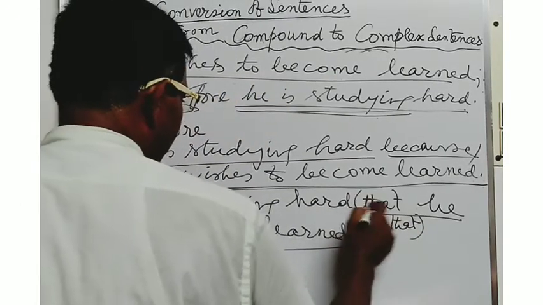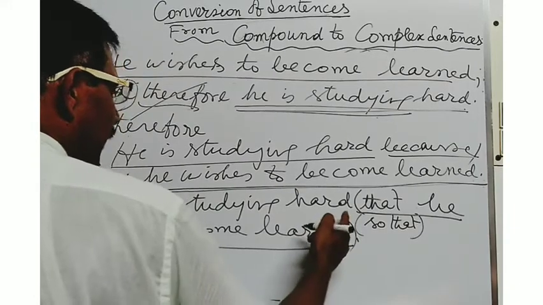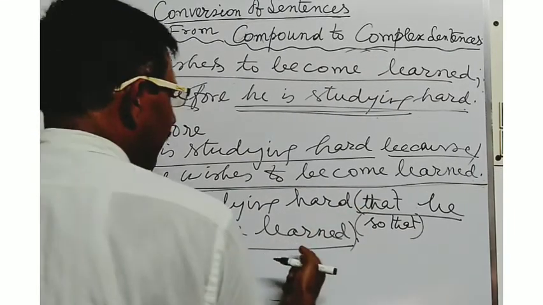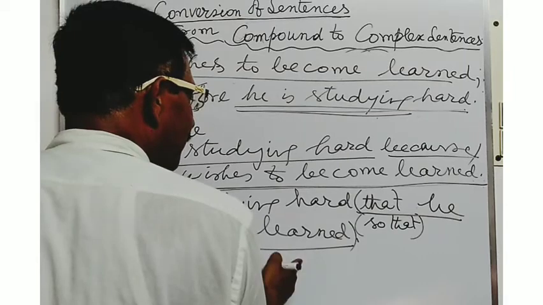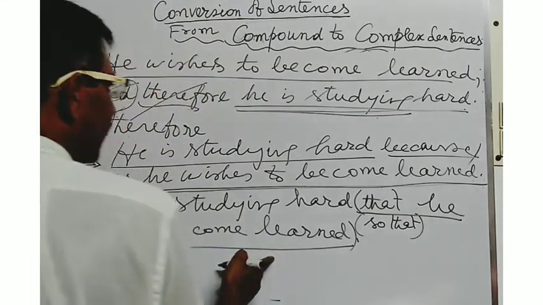This is a subordinating clause, and if you use such type of adverb clause indicating purpose also, it will also be a correct sentence.